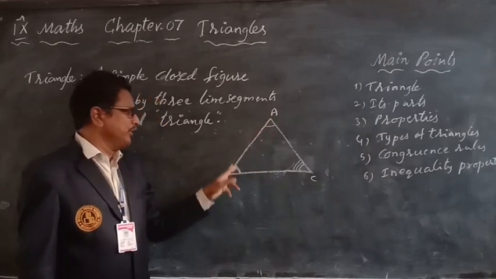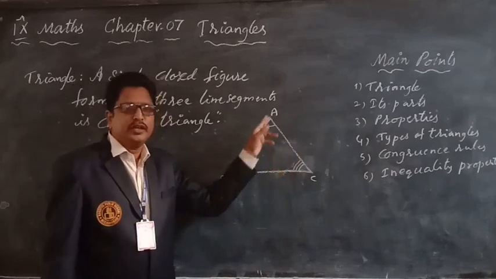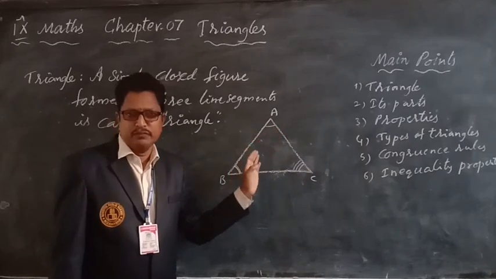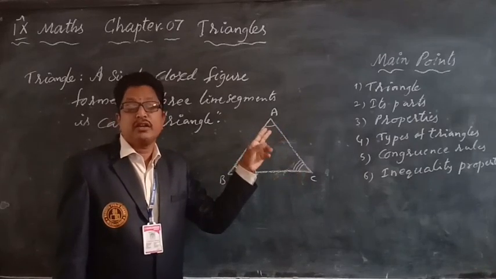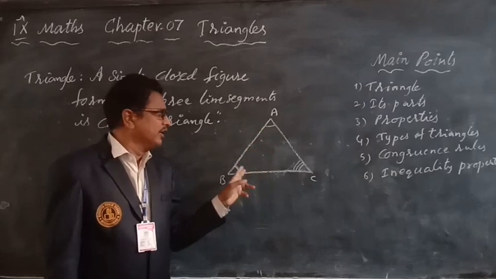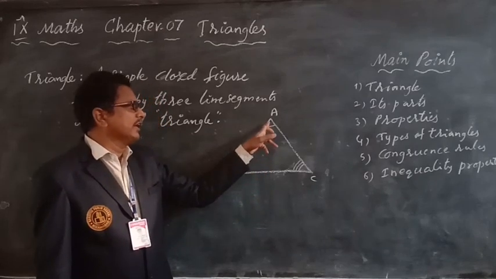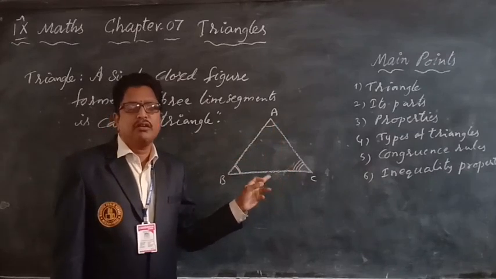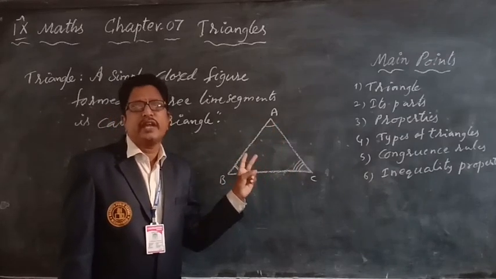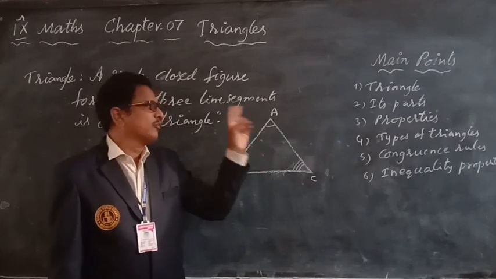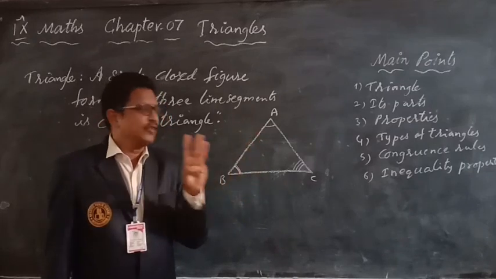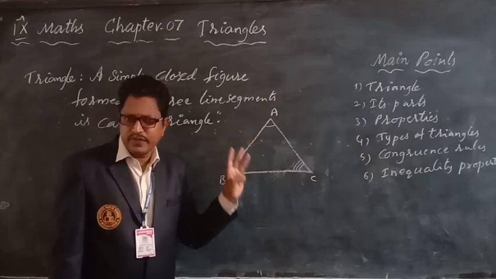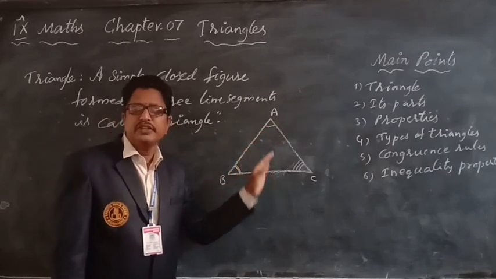Here AB, BC, CA are called the three sides of a triangle. And angle A, angle B, angle C are called the three angles of a triangle. These are the parts of a triangle. Parts of triangles, what are they? Sides and angles. Three sides and three angles.